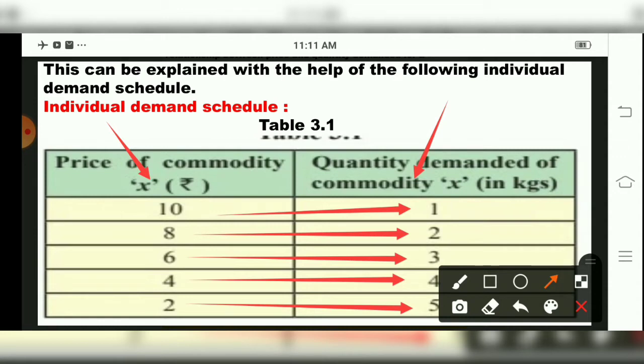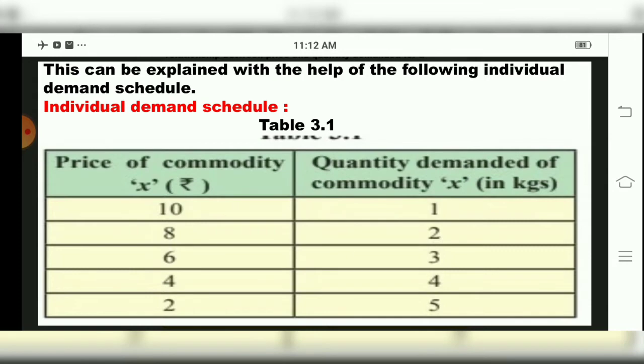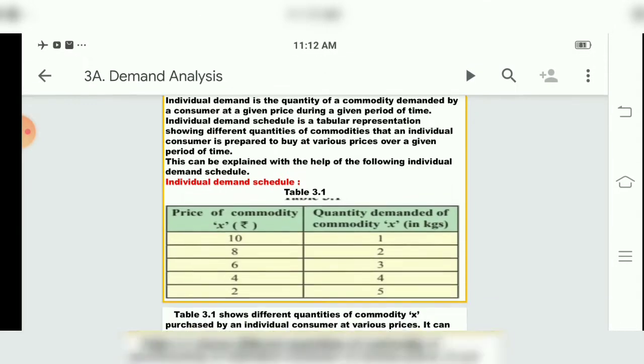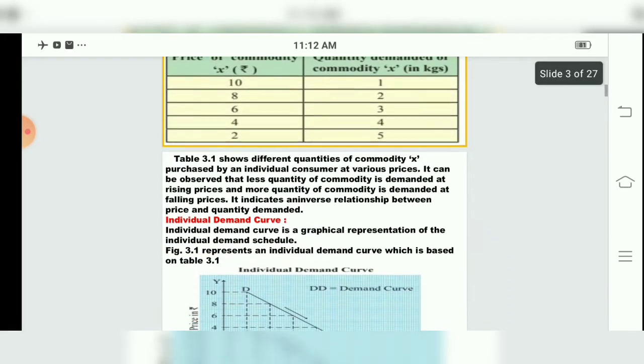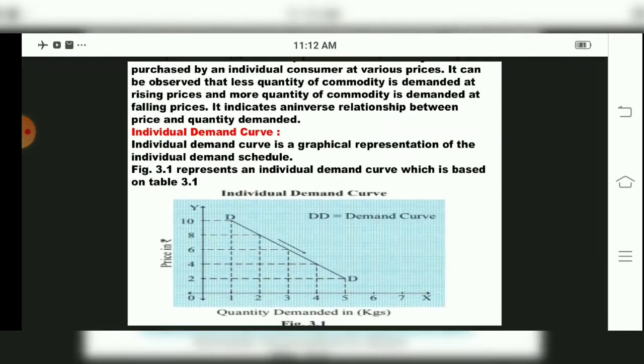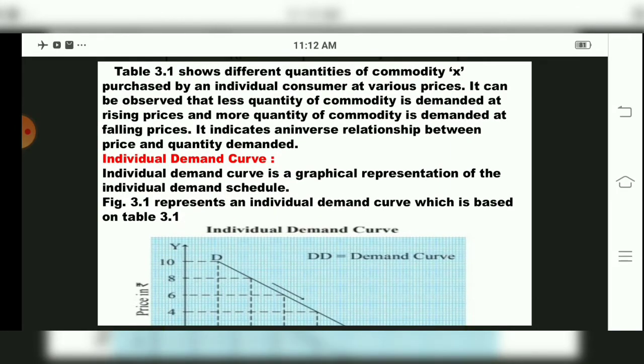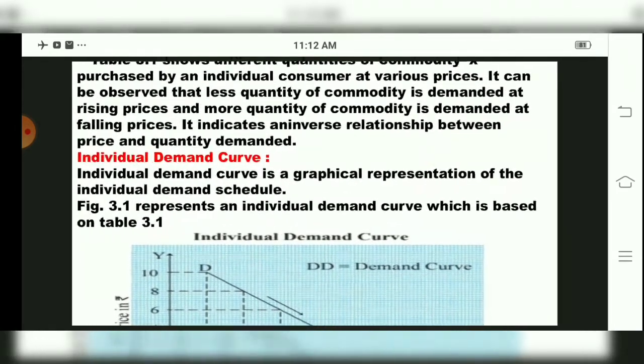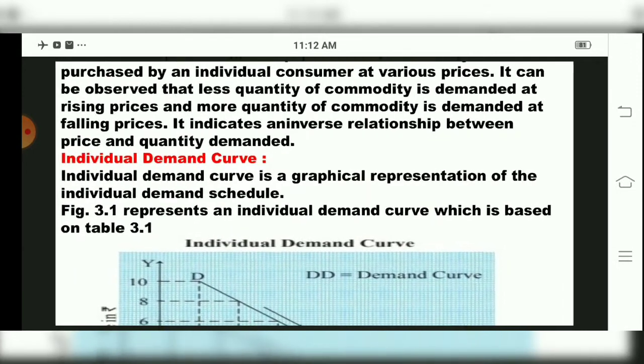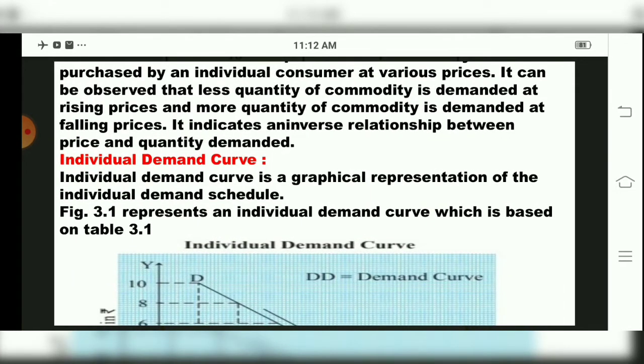Till 2 rupees the price was reduced, children. Then how many kgs of mangoes were purchased, children? 5 kgs. So what does this table show, children? It shows the different quantities of commodity X purchased by an individual consumer at various prices. Prices changed, and quantities also changed according to price. We observed in this table that when the price was low, more quantity was purchased, and when the price was high, less quantity of the commodity was purchased.